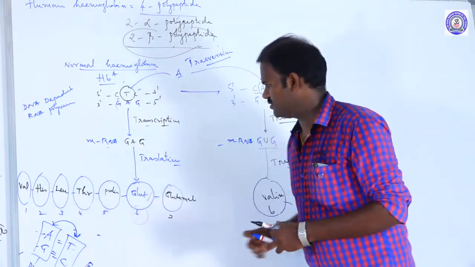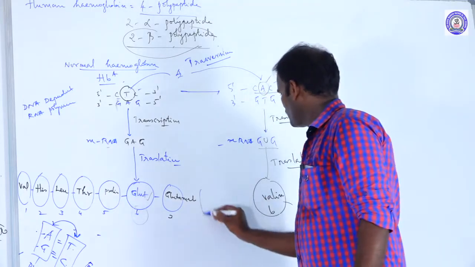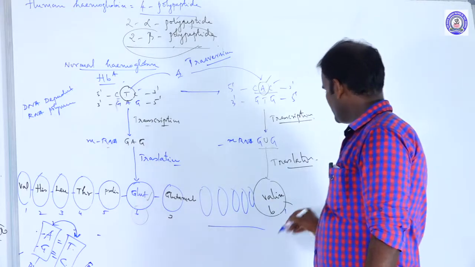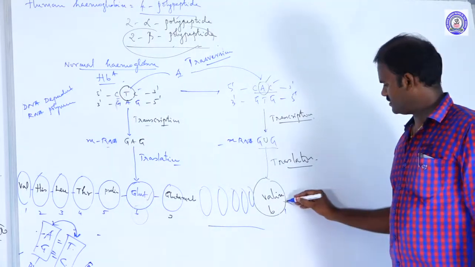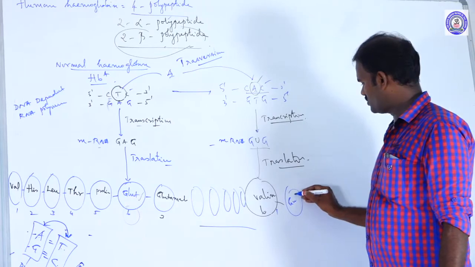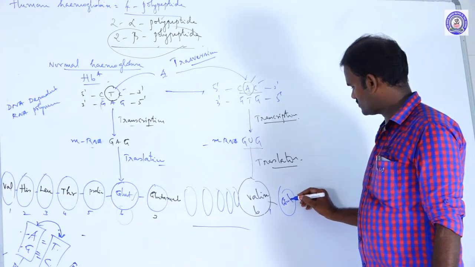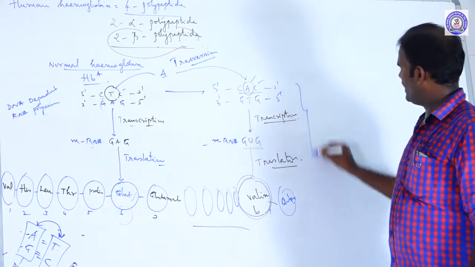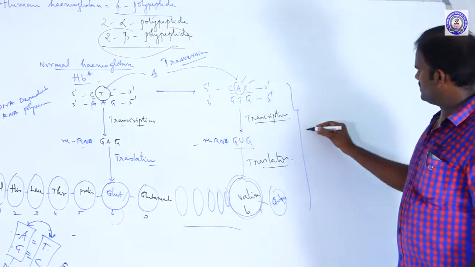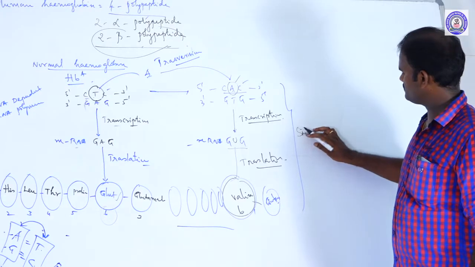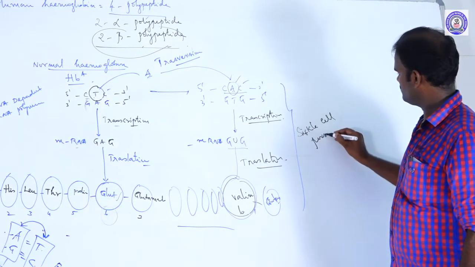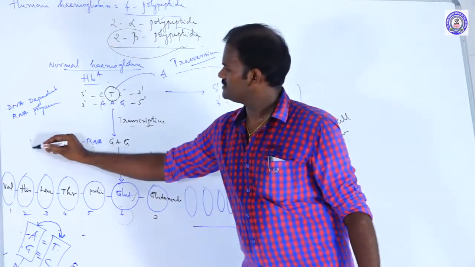The remaining first 5 are the same amino acids: 1, 2, 3, 4, 5. These are the same amino acids except the 6th one. The 7th one is also glutamate. So as a result, these are the sickle cell persons. Here it's a normal person.